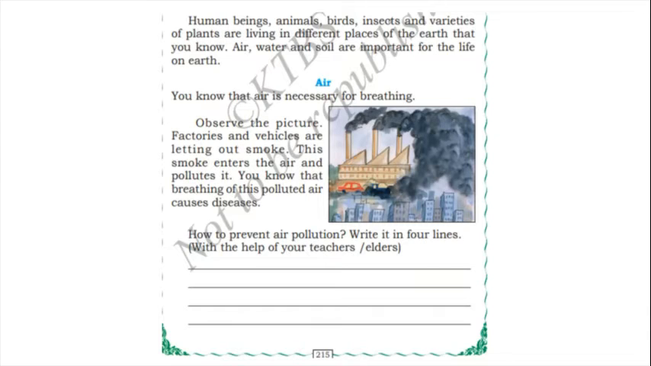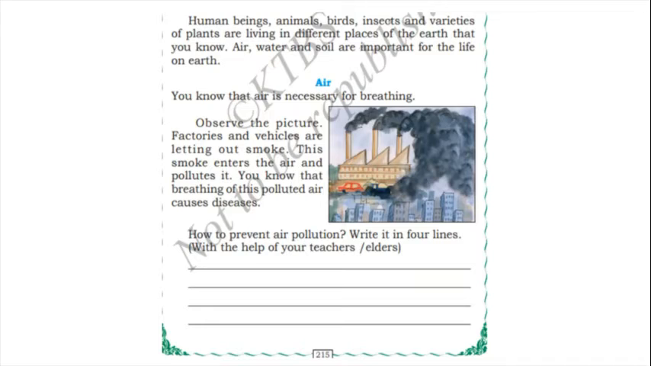You know that air is necessary for breathing. We take in oxygen and give out carbon dioxide. Without air we cannot live. All the living beings cannot live without air. Observe the picture. Factories and vehicles are letting out smoke. This smoke enters the air and pollutes it. Breathing of this polluted air causes diseases.